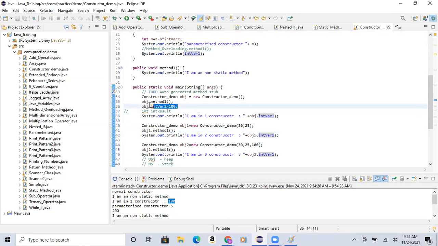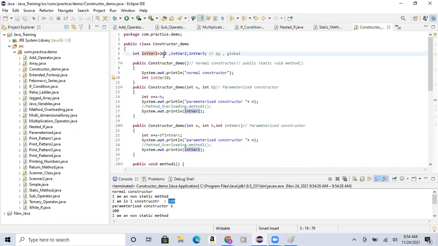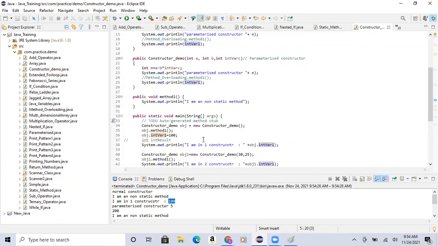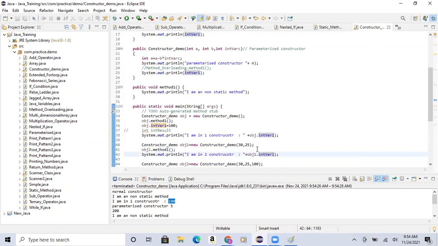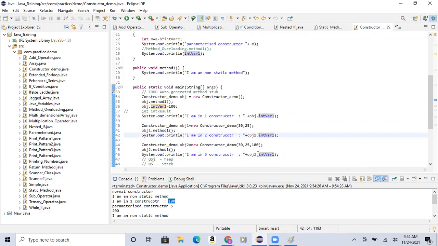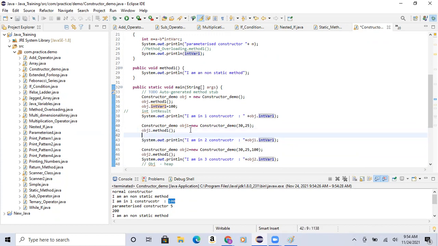Now this value I changed to 200, but what is the original value? 200 only. The 200 will be printed here. What about the objects, object 1 and object 2? Now if I wanted to change that particular value, then what I need to do here, I'm changing this value to 200. 100.